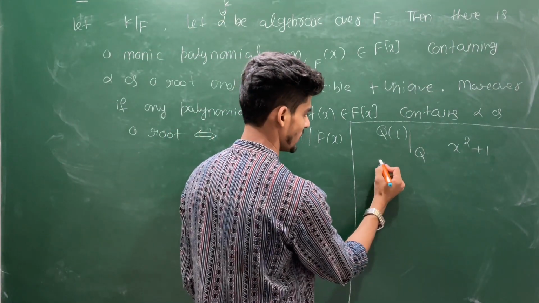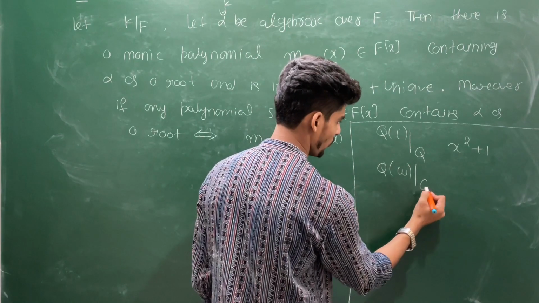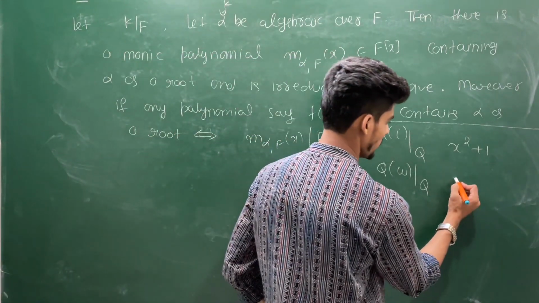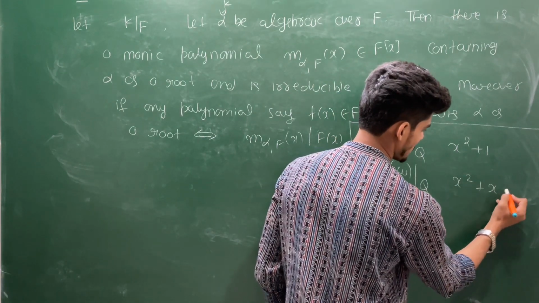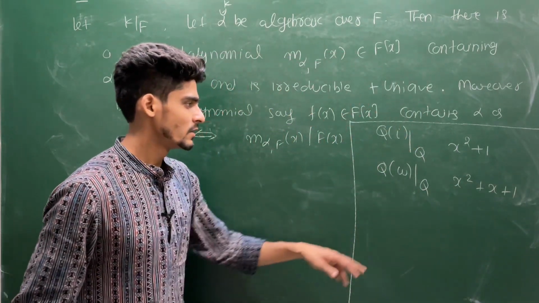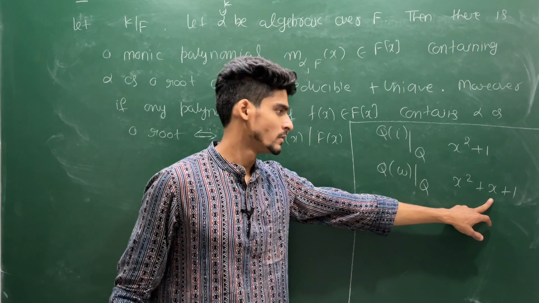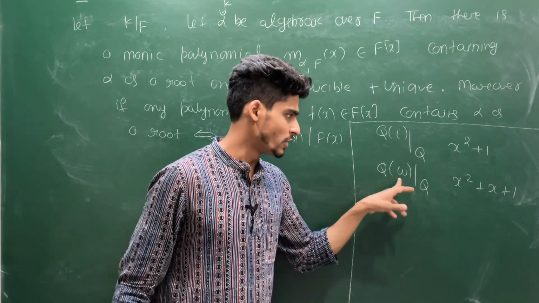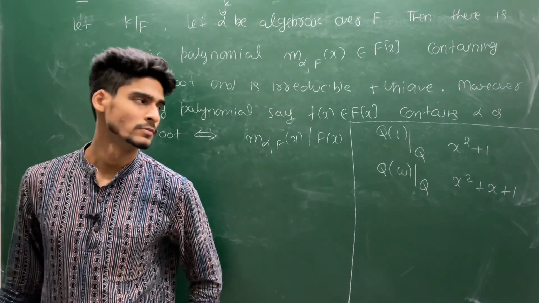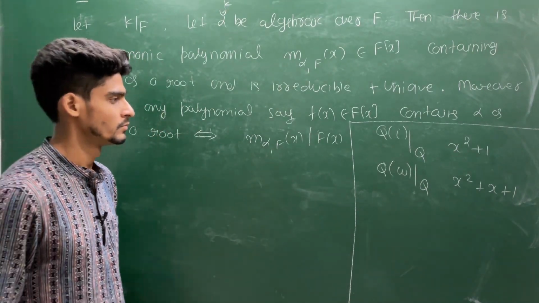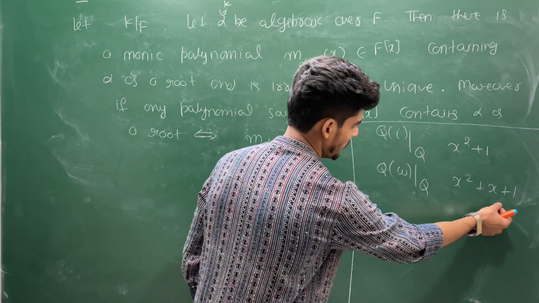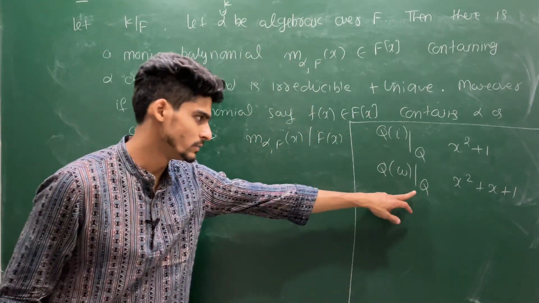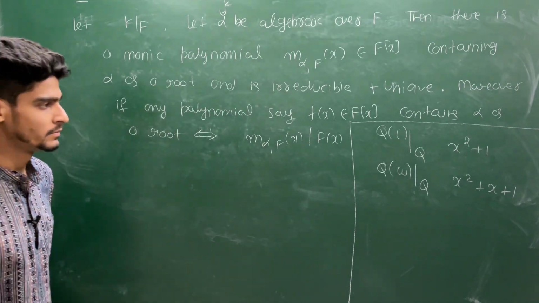Another example, you can say Q(omega) over Q. Omega is a third primitive root of unity. So I can give you that polynomial, x square plus x plus 1. This is the unique monic irreducible polynomial over Q which contains omega as a root. Any other polynomial you give me, either that will not be monic or that will not be irreducible over Q. This is by using this theorem.